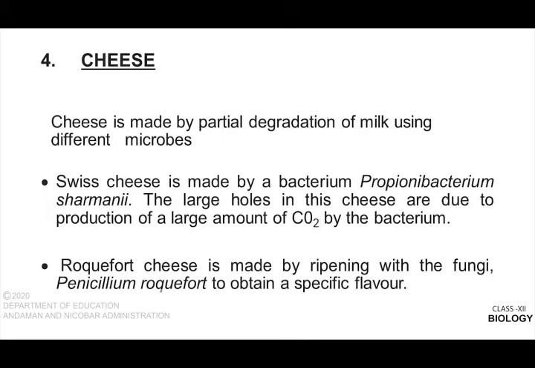Now, cheese is made by partial degradation of milk using different microbes. The flavor and taste of different types of cheese are due to the different types of microbes involved in the process. Now, you see, Swiss cheese is made by the bacterium Propionibacterium shermanii. The large holes in this cheese are due to the production of a large amount of carbon dioxide by the bacteria.